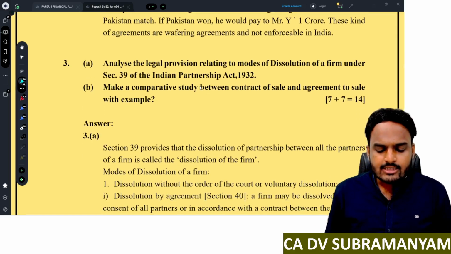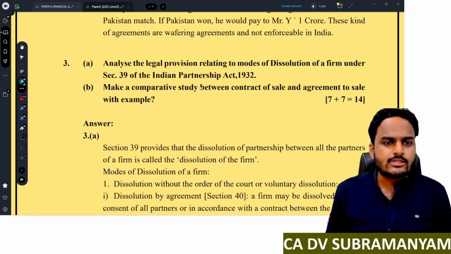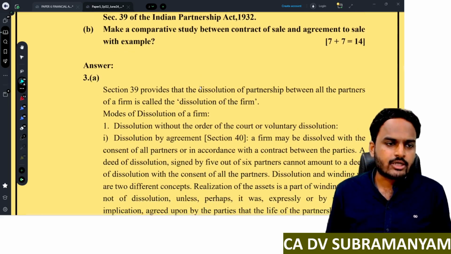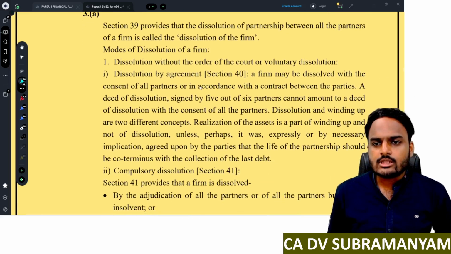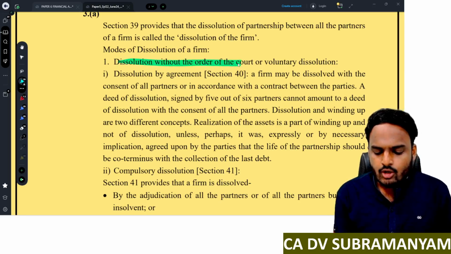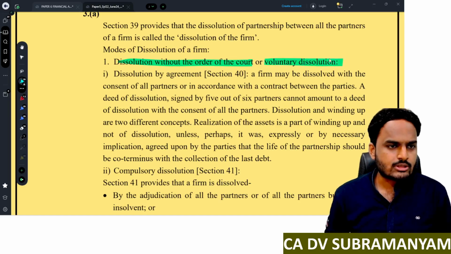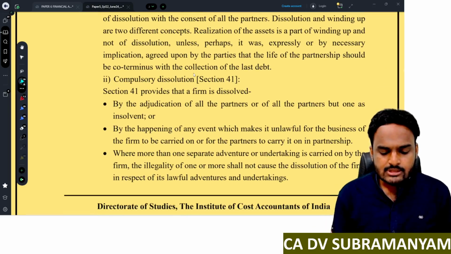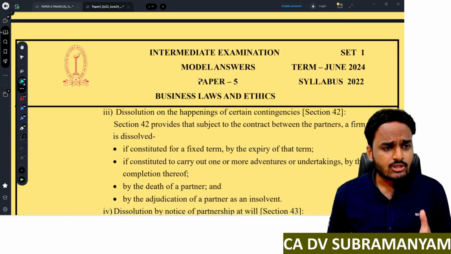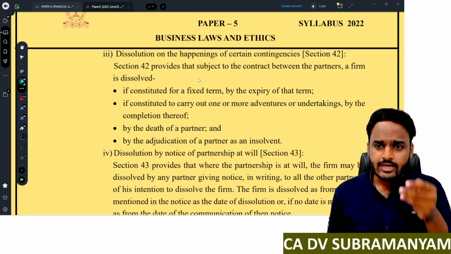Next, analyze the legal provision relating to modes of dissolution of a firm under Section 39 of the Indian Partnership Act 1932. Here you can observe the modes of dissolution of a firm. One is dissolution without any order of the court, that is voluntary dissolution. Here you can see dissolution by agreement. Next, compulsory dissolution. So try to cover all the points. In each and every point, write sub points.